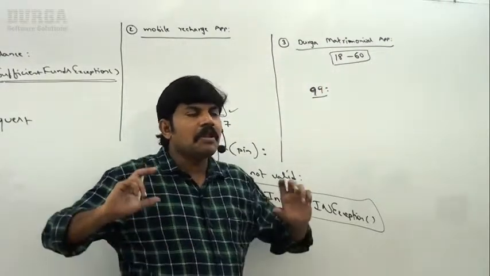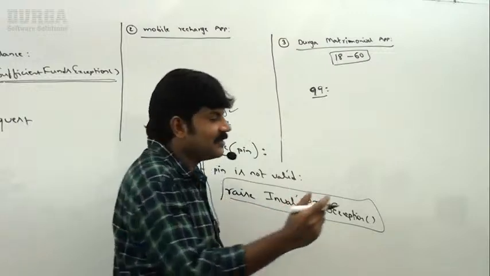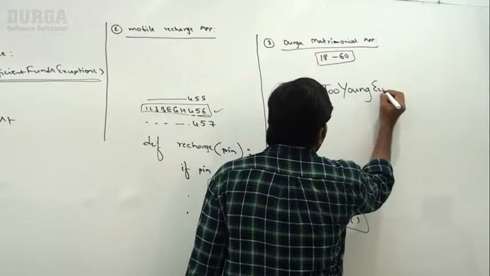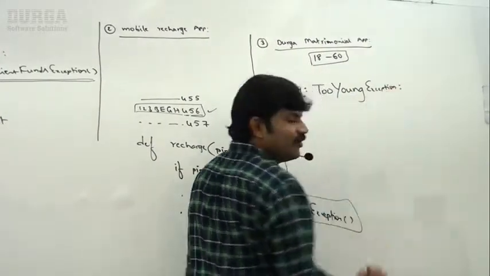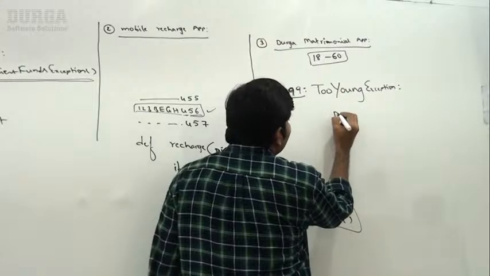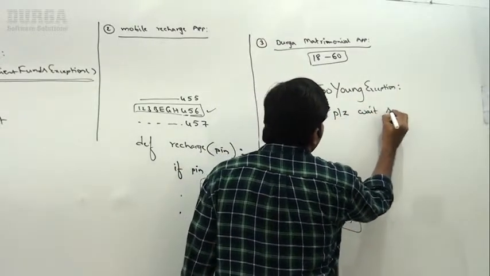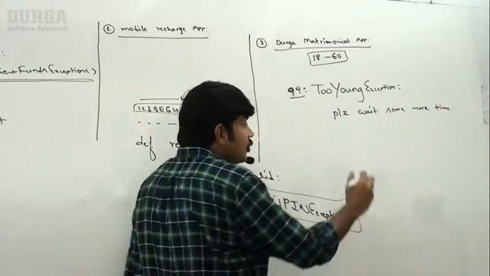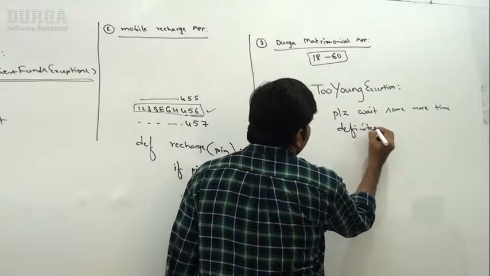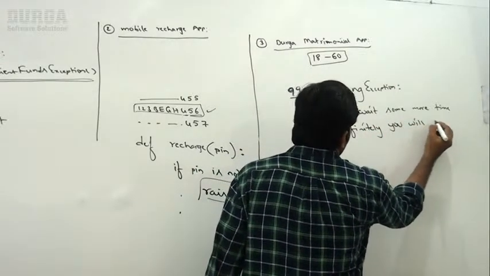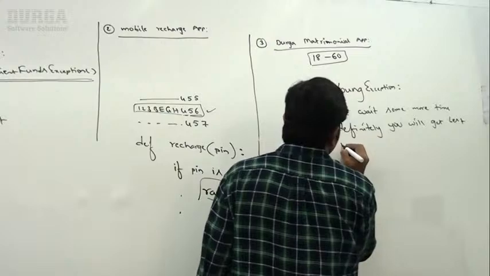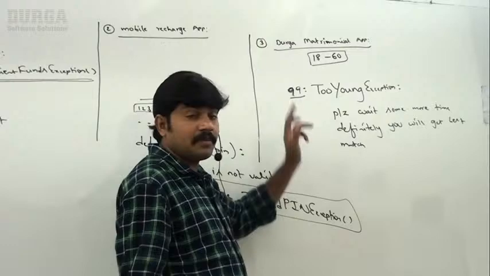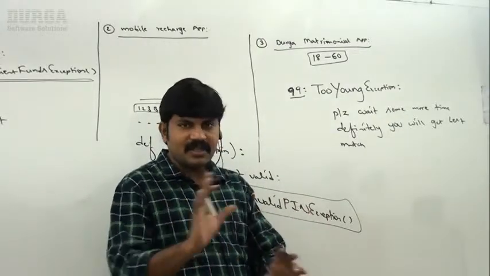Now I'm going to raise a very beautiful exception: too young exception. Are you getting it? Too young exception. Please wait some more time. Definitely you will get the best match. Just for fun, sir, 99 means too old, but just for fun I reversed it.